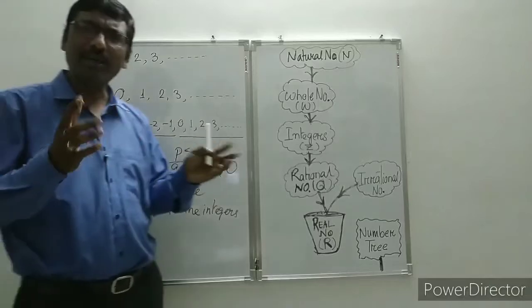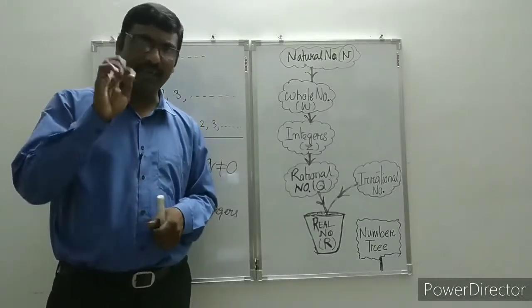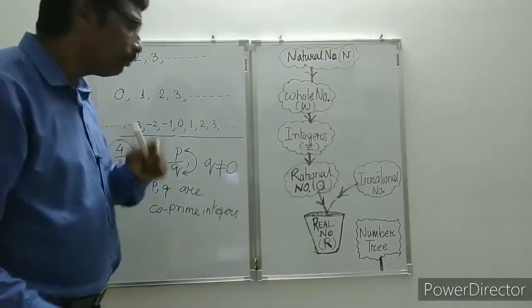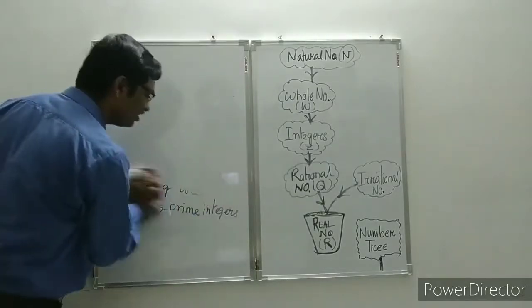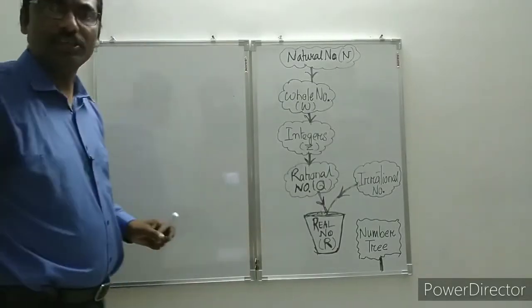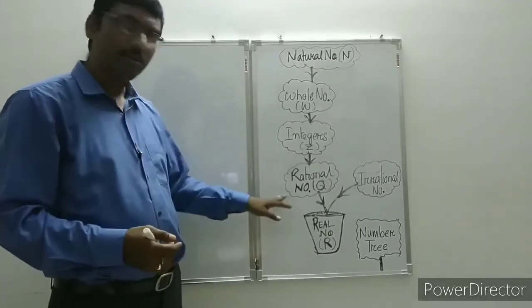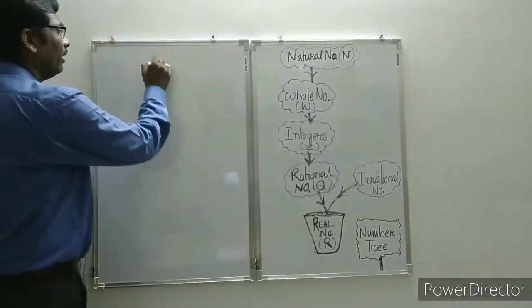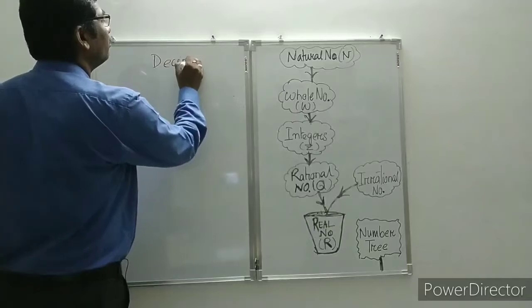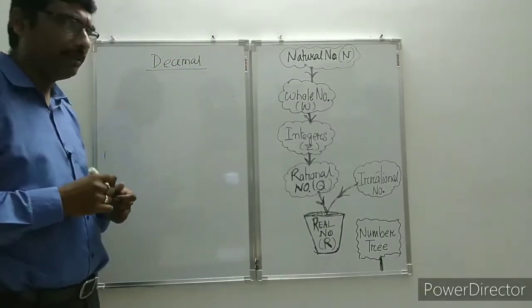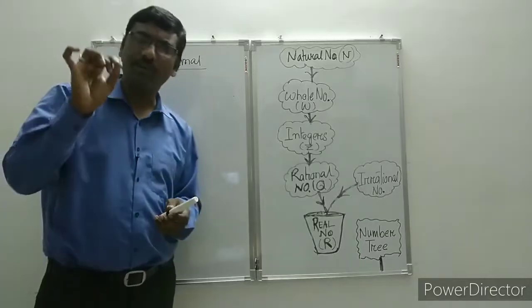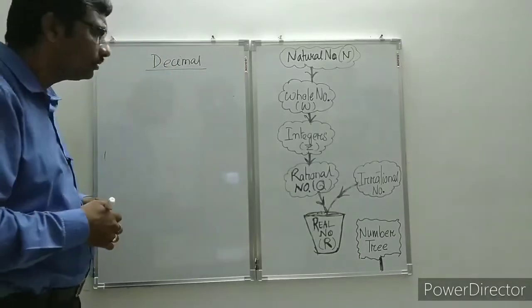There are several examples that we have to know. But before that, one more definition is there for rational numbers. We have learned decimal numbers. Decimal number means the numbers having a decimal point.